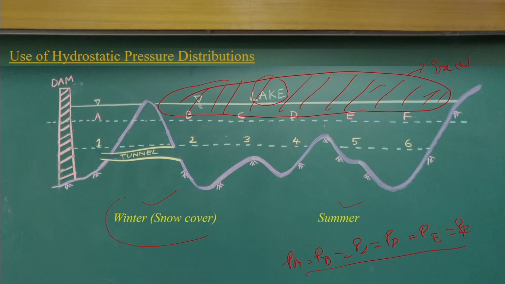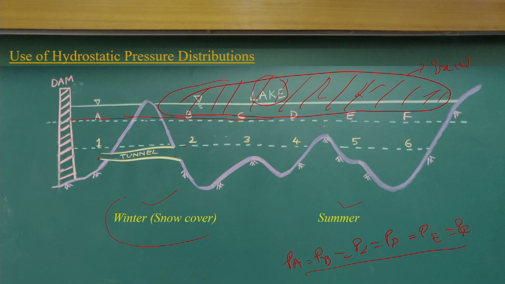Either you have a snow cover or no snow cover, it does not matter, as the fluid is at rest and connected through a tunnel. The basic philosophy is that along any horizontal surface the pressure is equal, as the pressure does not vary along the x and y directions, only along the z direction. As the snow forms, the water level in the reservoir will adjust such that on any horizontal surface the pressure remains the same.